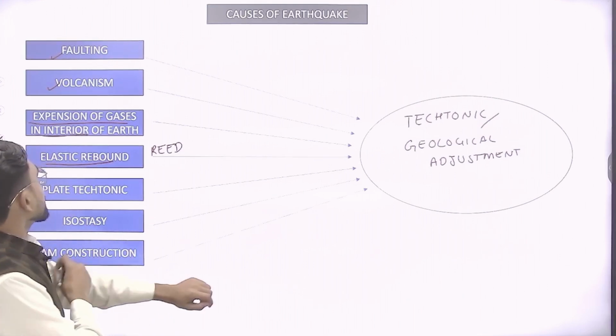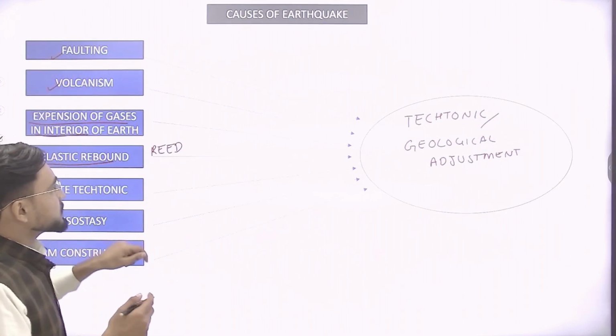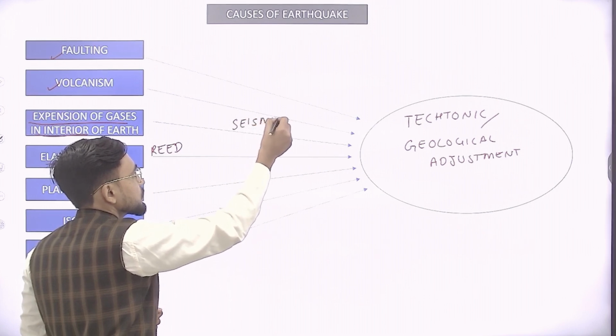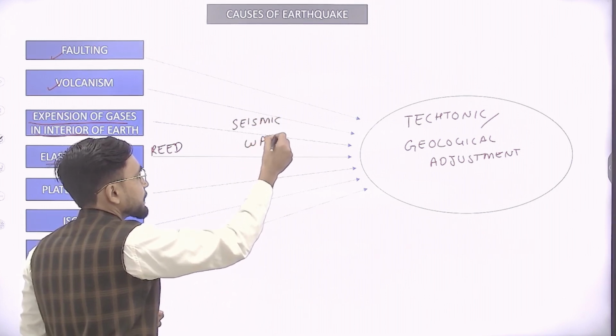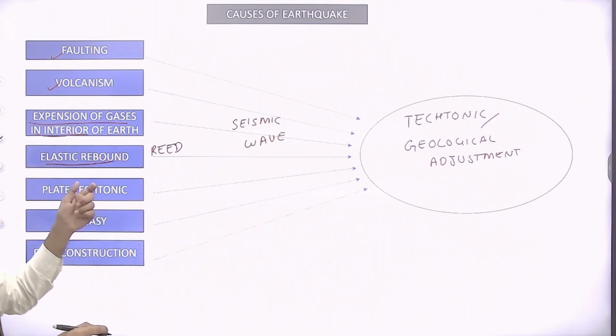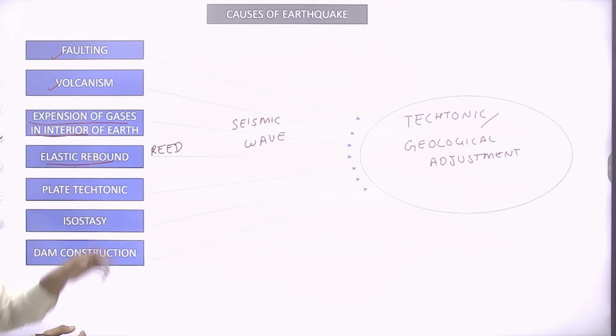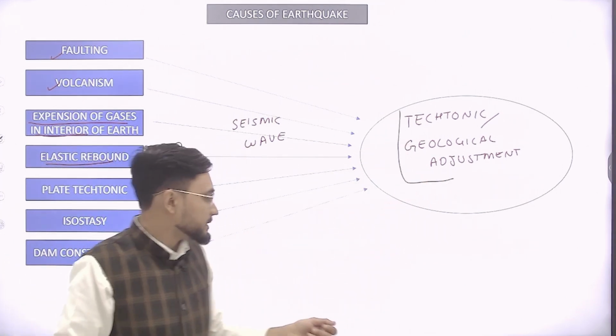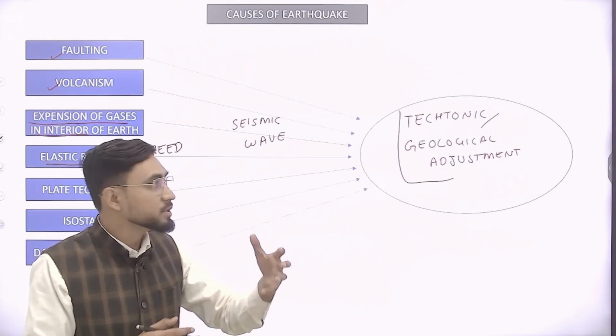There can be major reasons for generating seismic waves. You can pause and read all these reasons behind generating seismic waves, which we are calling geological adjustment. So let's see which are the seismic waves.